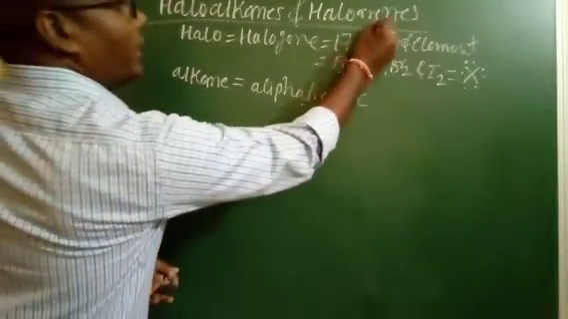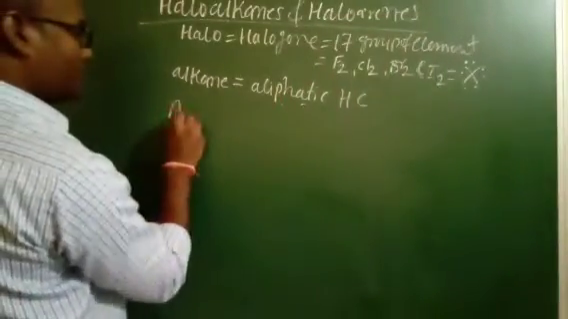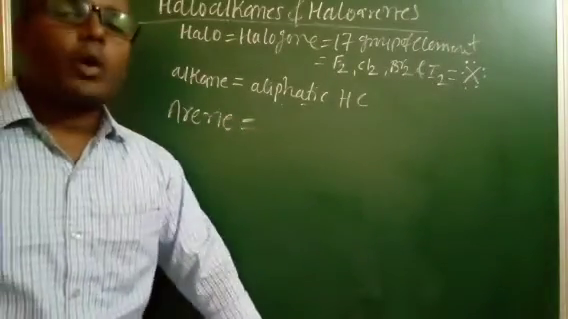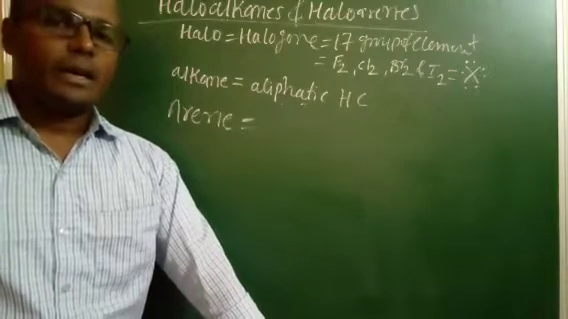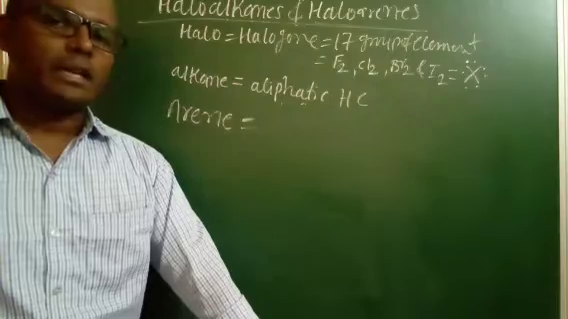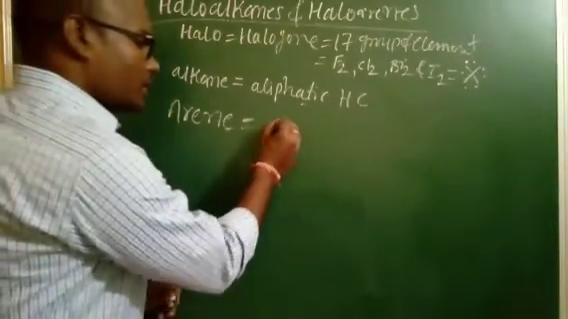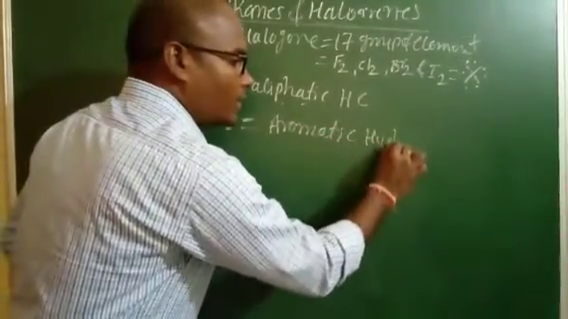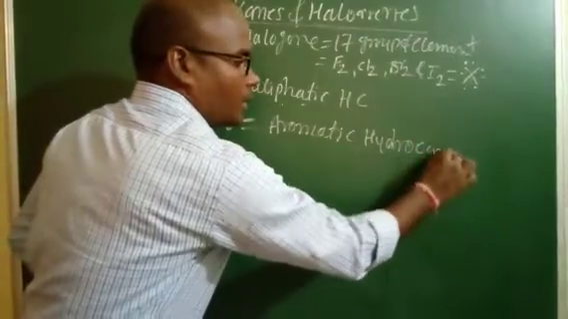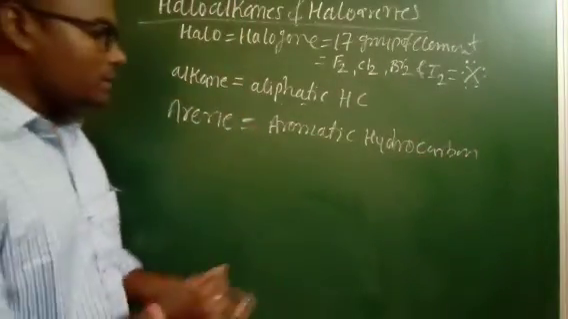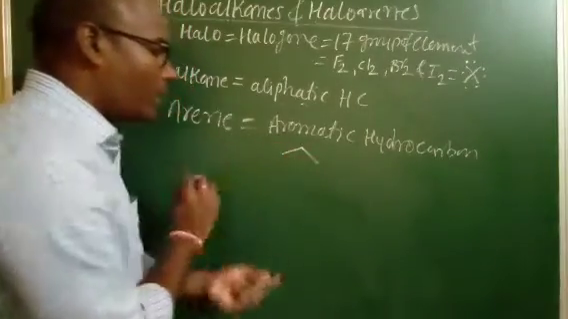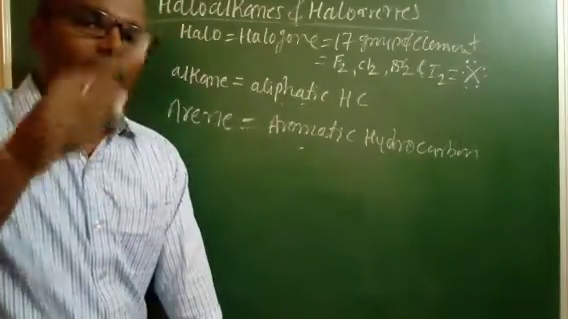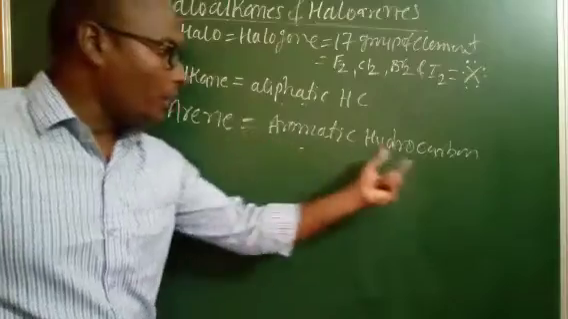So we know what halo is, and now the arenes. Arenes means aromatic hydrocarbon chain. First I will write the complete name, that is aromatic hydrocarbon. Aromatic means a compound which has a cyclic structure, along with alternate double bonds. That is what we call an aromatic hydrocarbon.